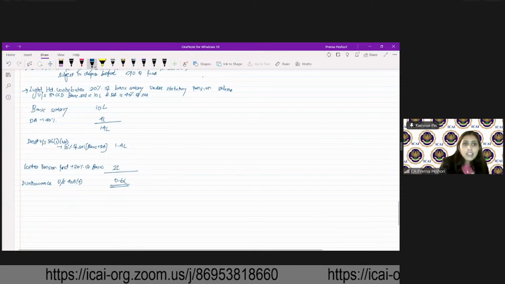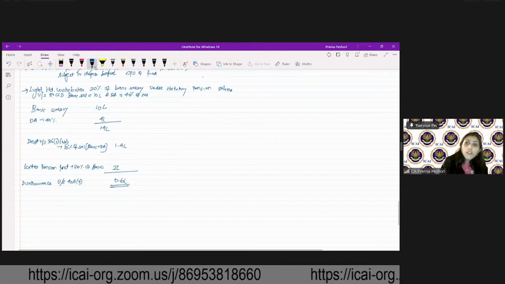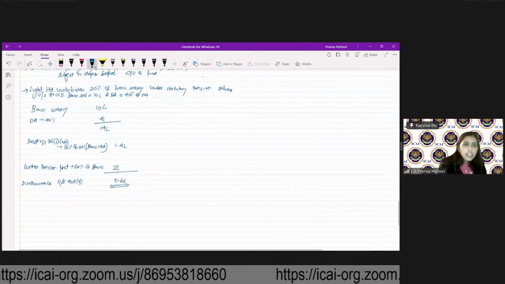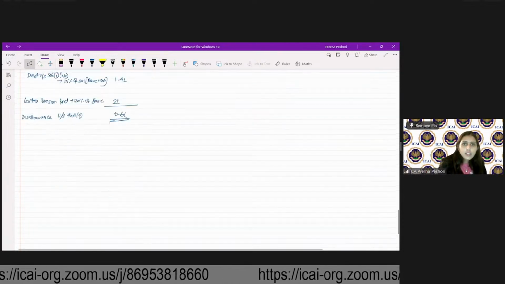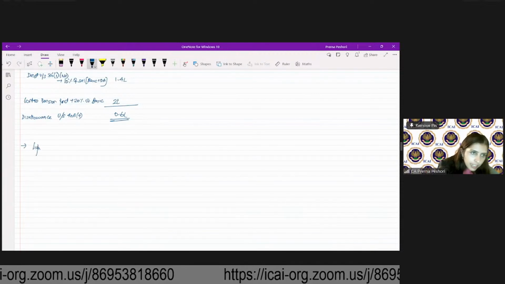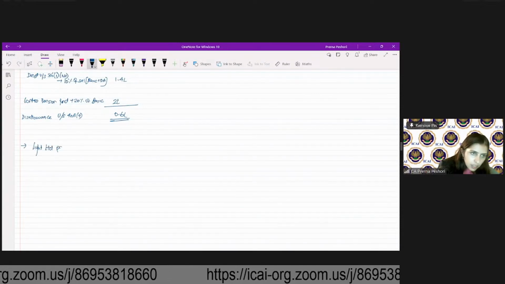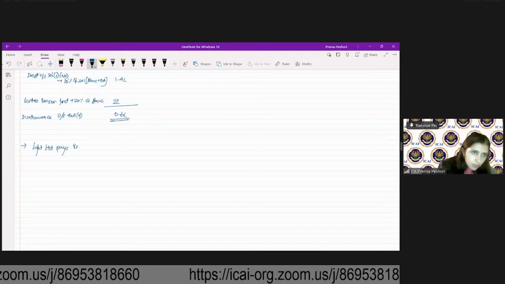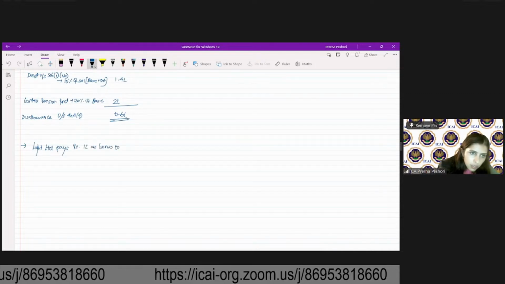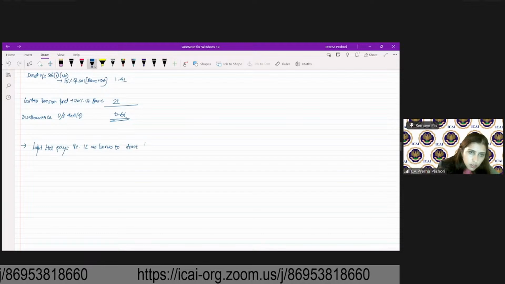So 2 lakhs will not be allowed. It is only 1.4 lakh that will be allowed. Are we clear?